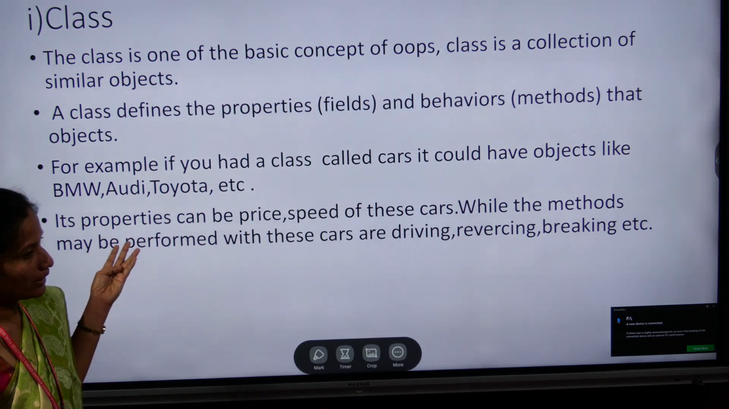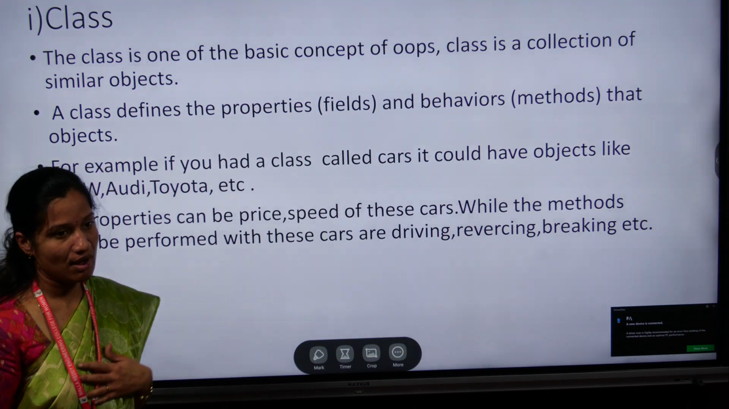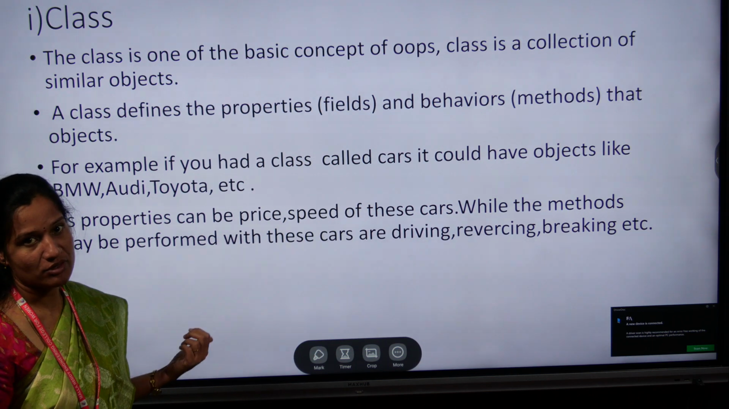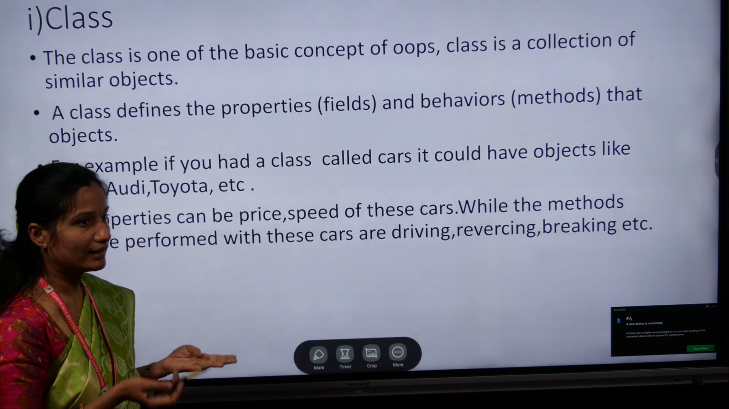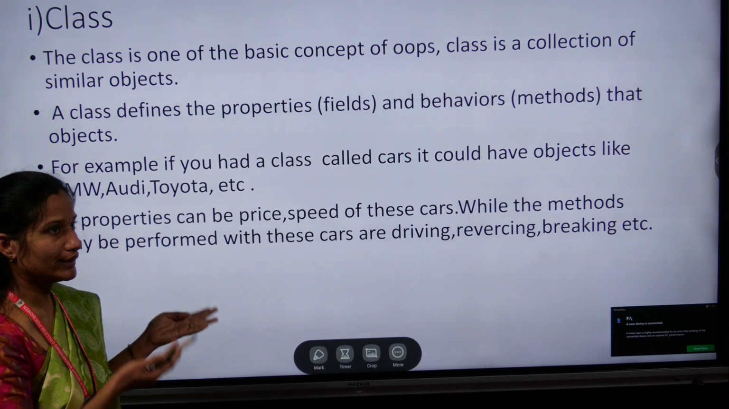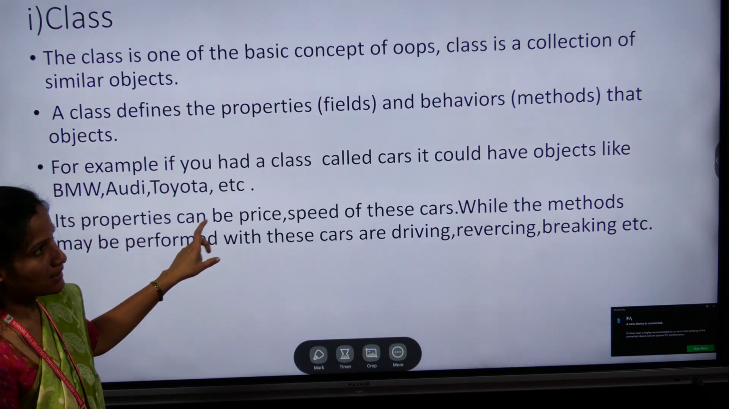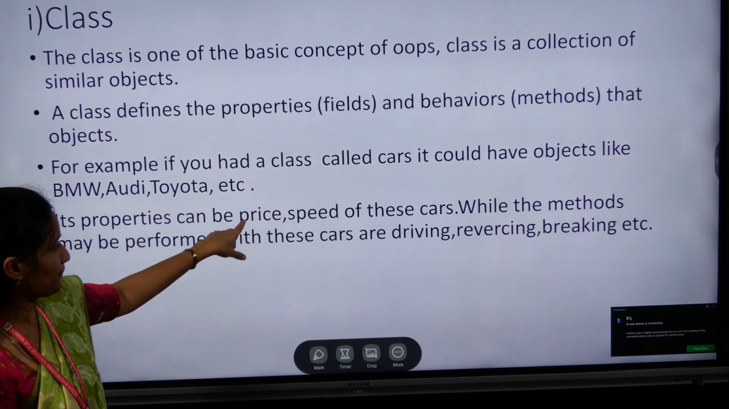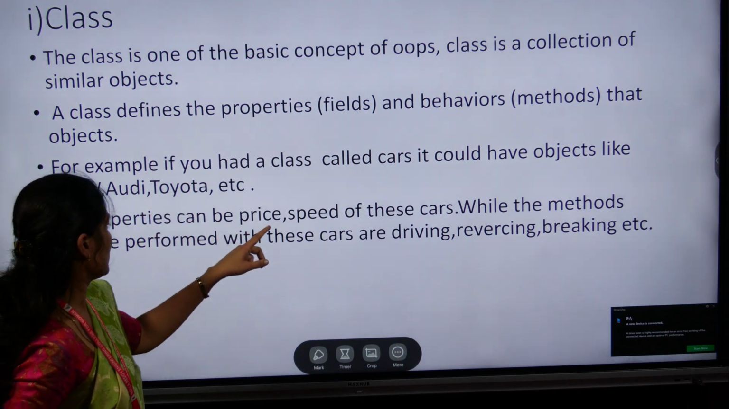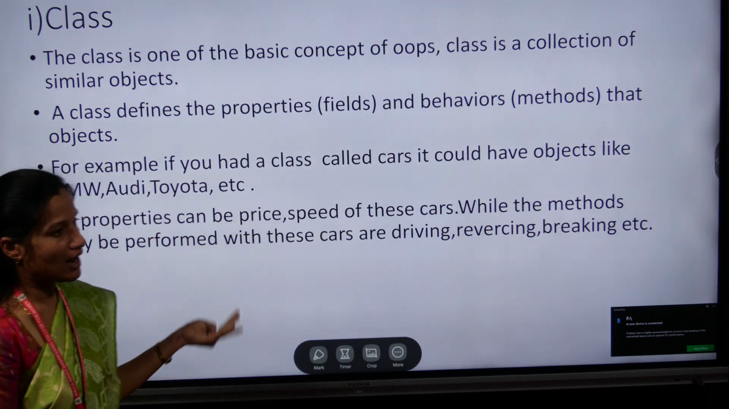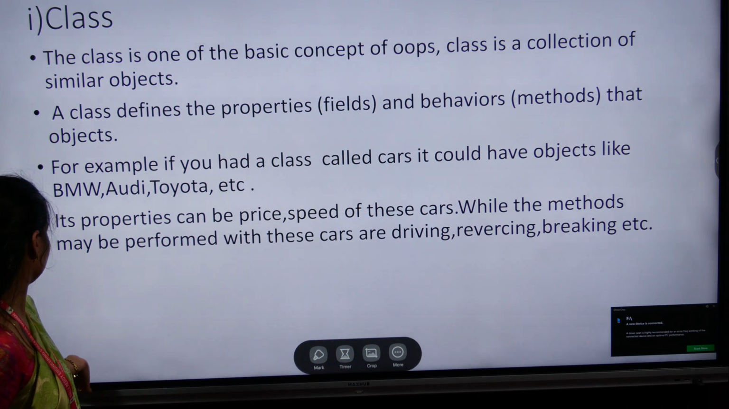So I'm giving one example for this class. For example, you take the class name as car. In this car we have different categories of cars. We have Audi cars, BMW and Toyota, or any type of cars. Those come under the class car. In the class car, the properties are color, price and speed of these cars. And next the methods, here the methods of the car are driving, reversing, braking.